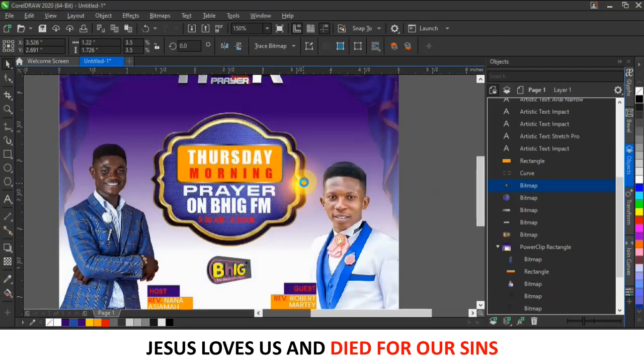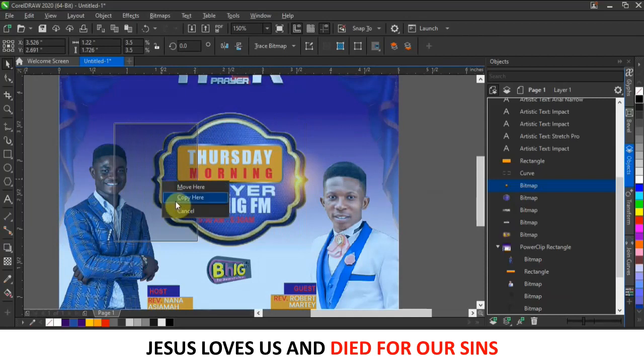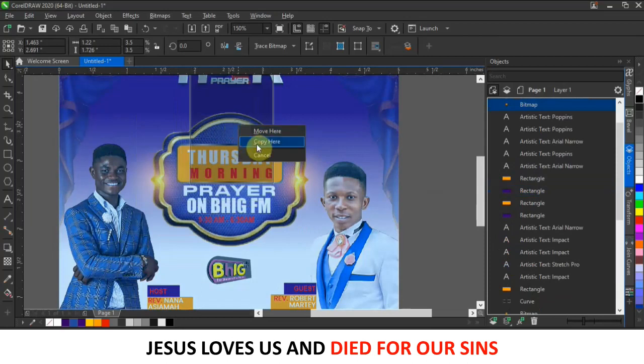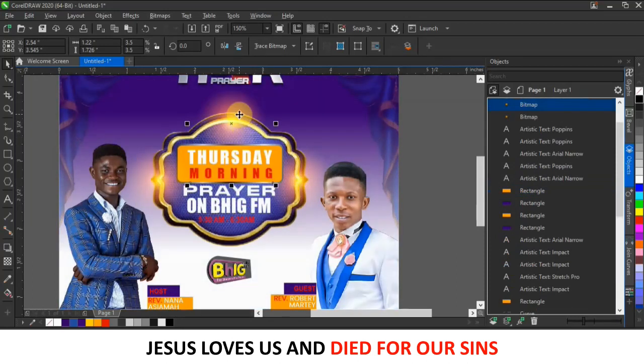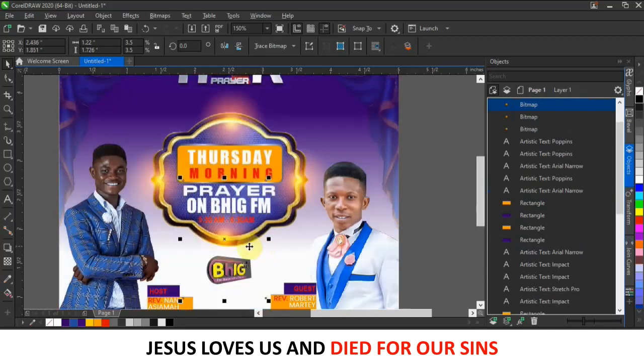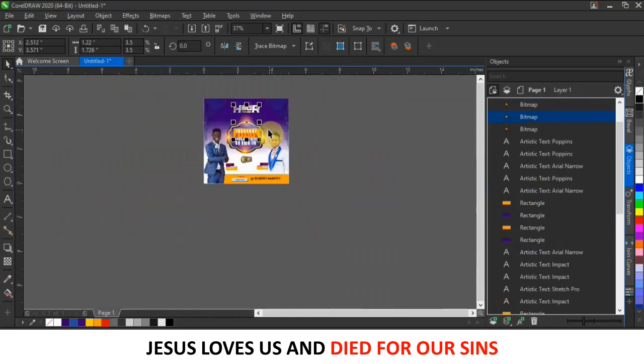I'll just paste it here, and then I'll create a copy. I'll right click and drag to this side like this, and then copy it here. Just position it. Remember, if you want to place some here, you can place some there, and if you want to place some here as well, you can do that. All you want to do is take your time.